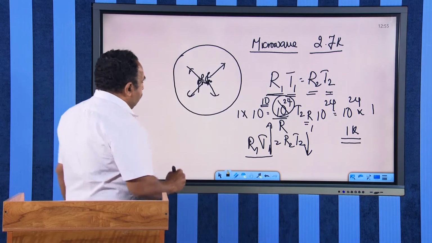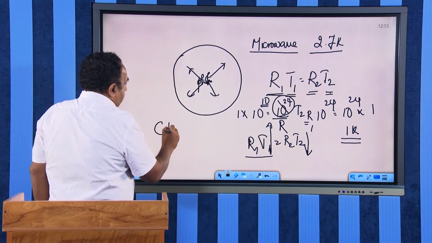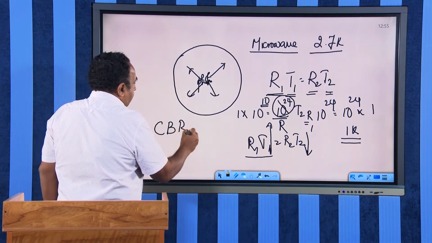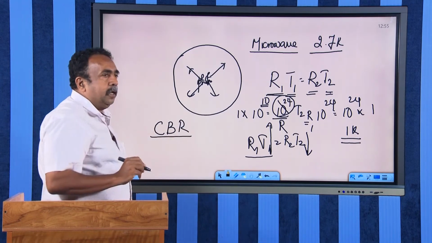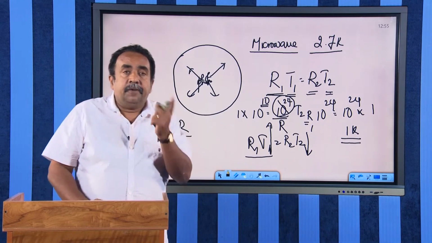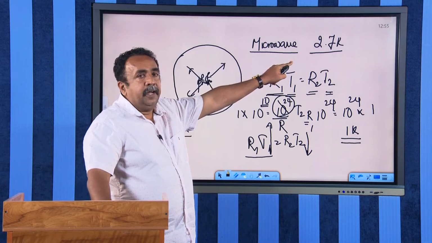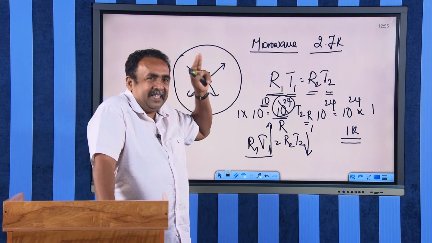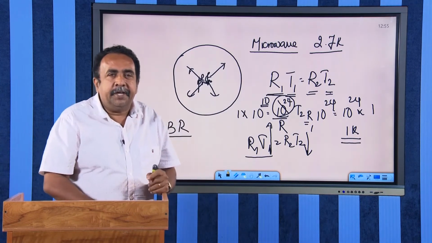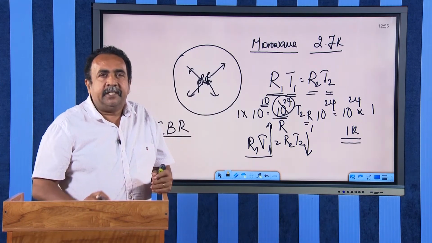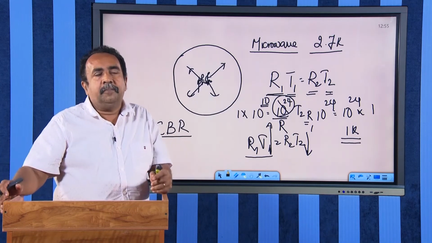We call it the cosmic background radiation, CBR, and its temperature is found to be 2.7 Kelvin. This basic thermodynamics of black body radiation gives a beautiful idea that the whole universe started after a Big Bang.